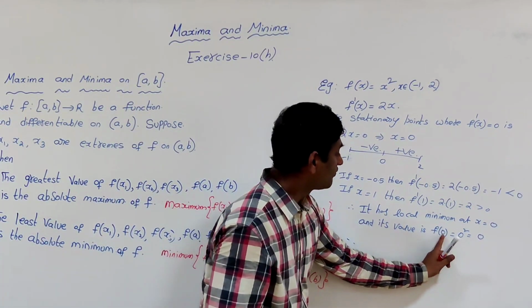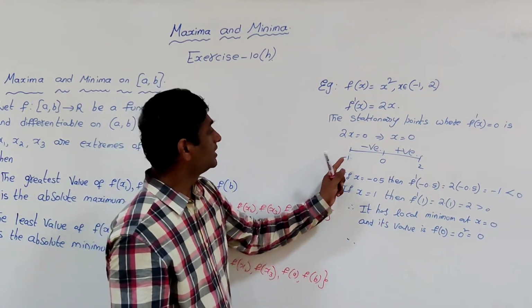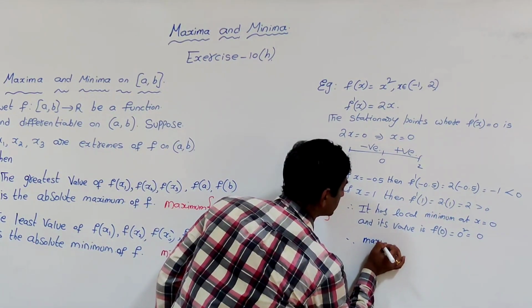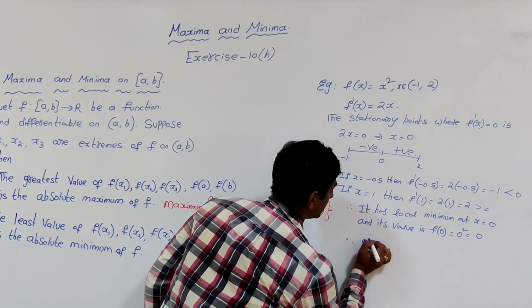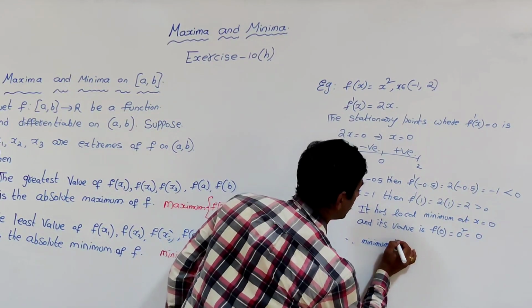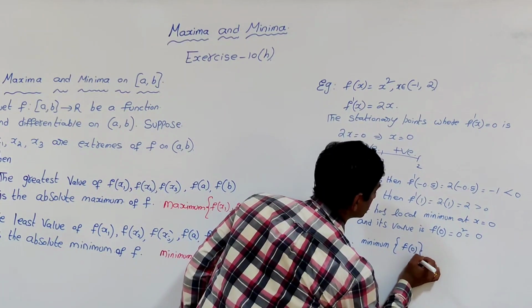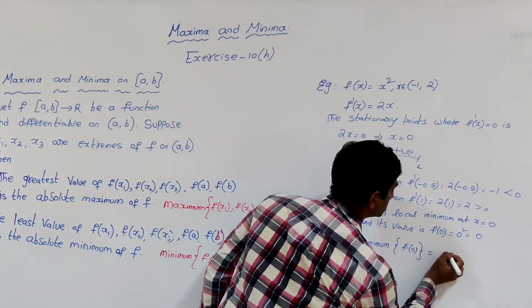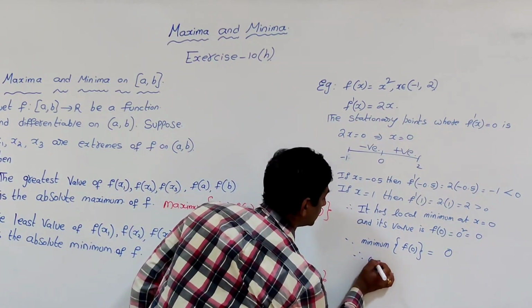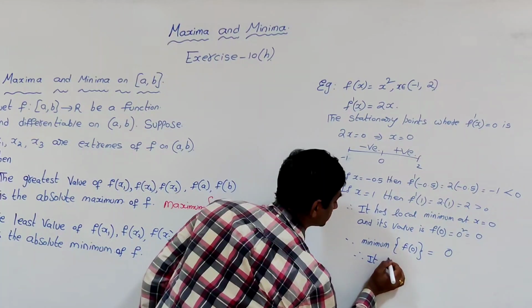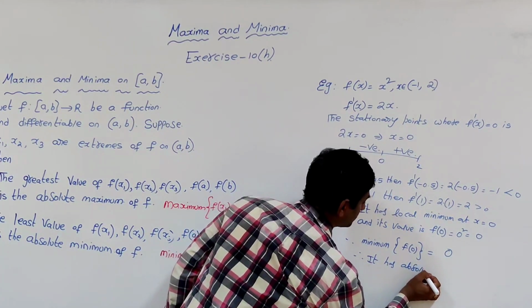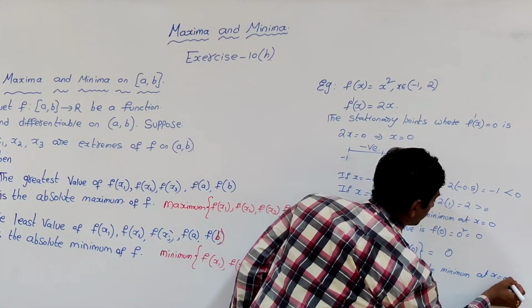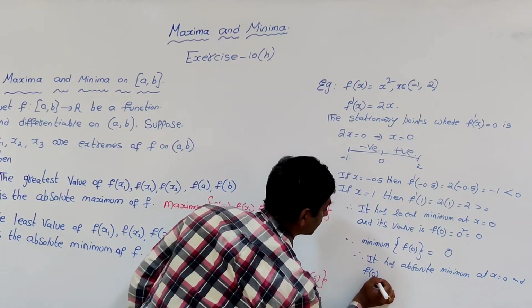As f(0) is the extremum and the endpoints are not included, there is only one value, so the minimum of f(0) is 0. Therefore it has an absolute minimum at x = 0, and its value is f(0) = 0.